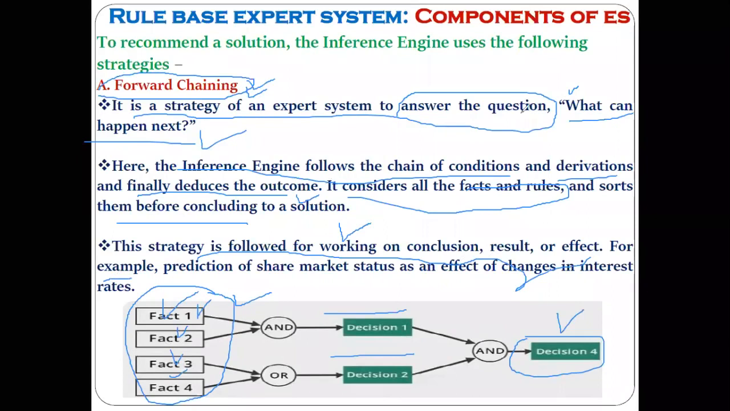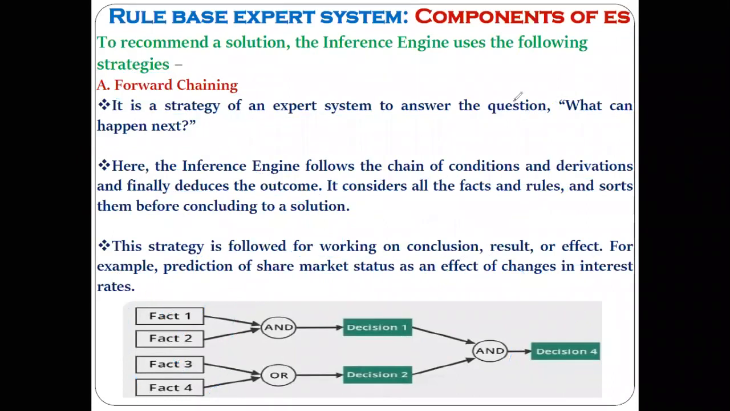Now this is one way of providing the solution. The inference engine can use forward chaining. To perform the processing, as we have discussed, the inference engine does the processing by comparing the facts with the knowledge base. So forward chaining is one way. Another way is backward chaining. It is opposite to forward chaining.